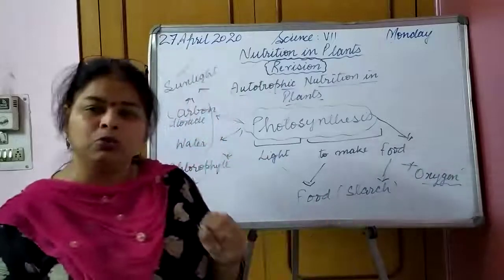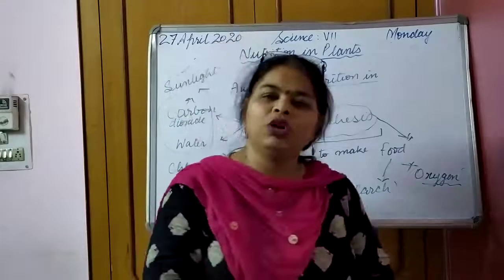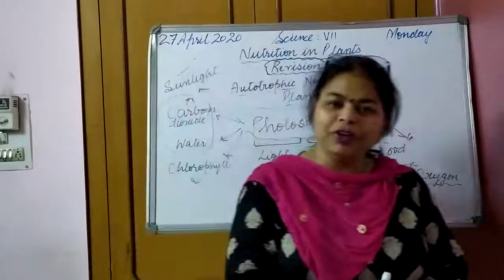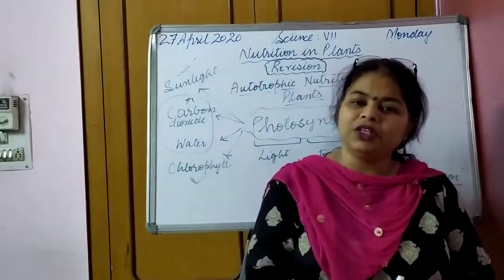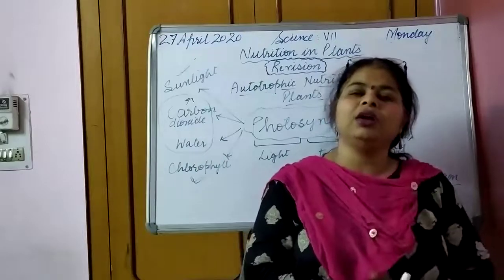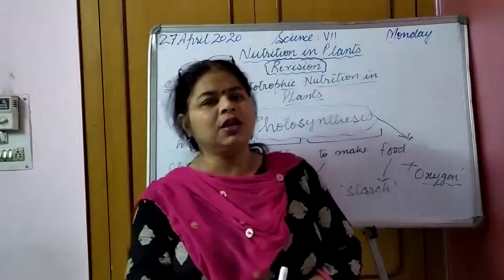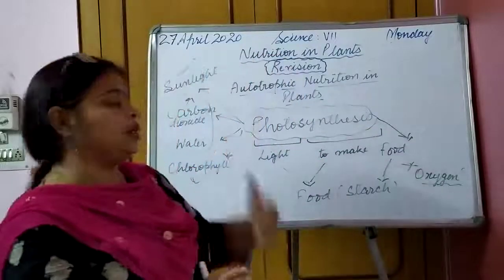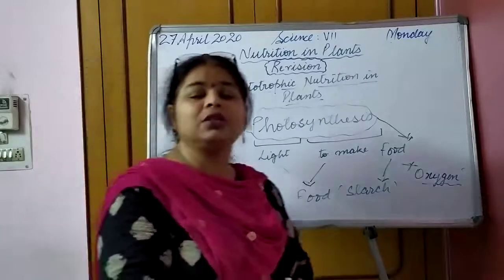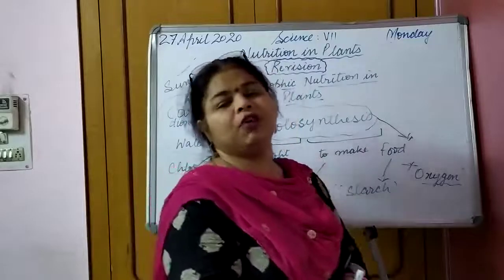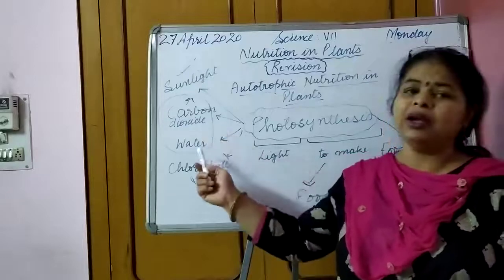So what have we learned today? We have learned about two types of nutrition. What are the different types of nutrition? Autotrophic nutrition and heterotrophic nutrition. What is the definition of nutrition? Then what are autotrophic and heterotrophic nutrition? Then you learned what autotrophic nutrition in plants is. What are the conditions required for photosynthesis to take place? They are carbon dioxide and water.